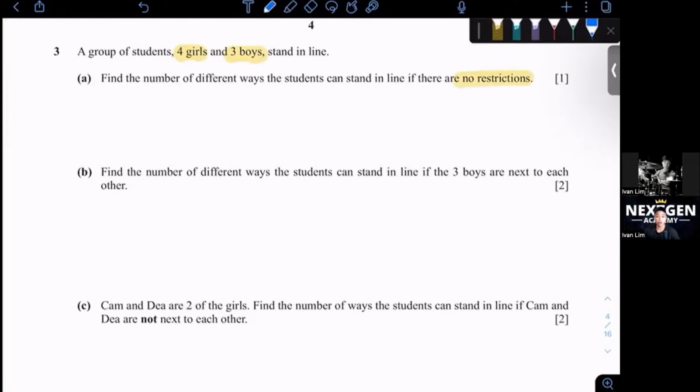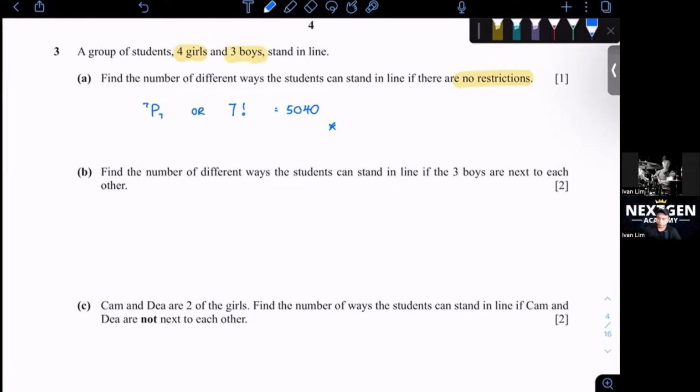So 4 girls, 3 boys, there are 7 people. It depends on how you do it. I prefer doing 7p7. Some people like doing 7 factorial. Both are acceptable and you get the same exact answer. So you can write either 7p7 or 7 factorial, which will give you 5040. Just a 1 mark question.